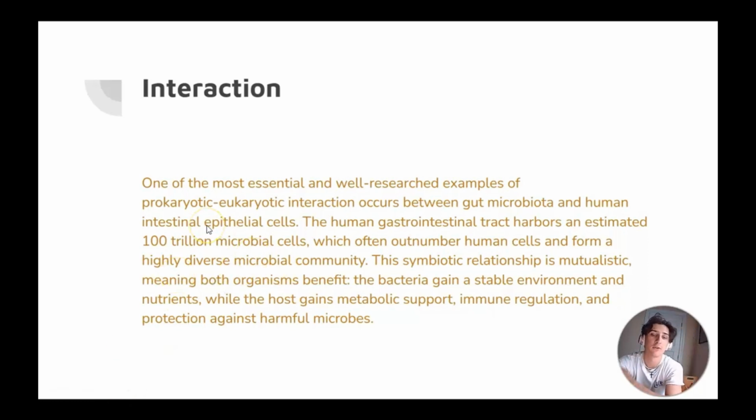So one of the most essential and well-researched examples of prokaryotic and eukaryotic interactions occurs between gut microbiota and human intestinal epithelial cells. The human gastrointestinal tract harbors an estimated 100 million microbial cells, which often outnumber human cells, and form a highly diverse microbial community. This symbiotic relationship is mutualistic, meaning both organisms benefit. The bacteria gain a stable environment and nutrients, while the host gains metabolic support, immune regulation, and protection against harmful microbes.